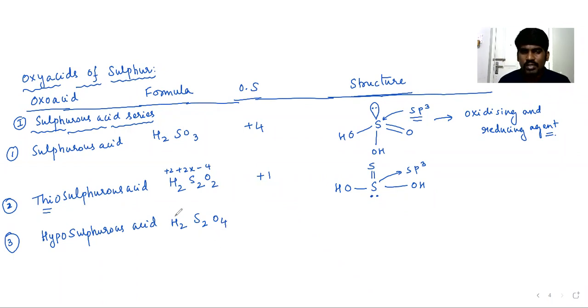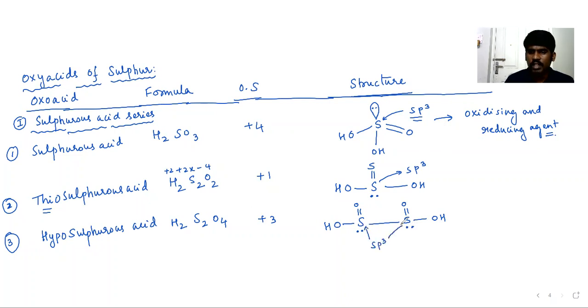Oxidation number: 2 plus 2x minus 8, that will be +3. In H2S2O4 there is a sulfur-sulfur linkage, OH, double bond O, double bond O. Each sulfur has a lone pair, so each sulfur's hybridization is sp3.